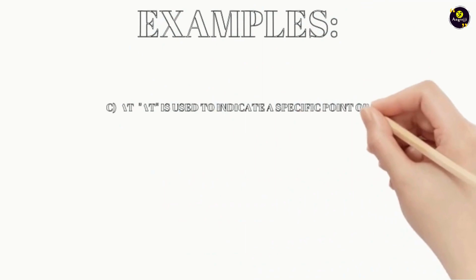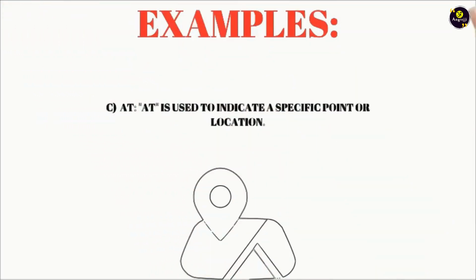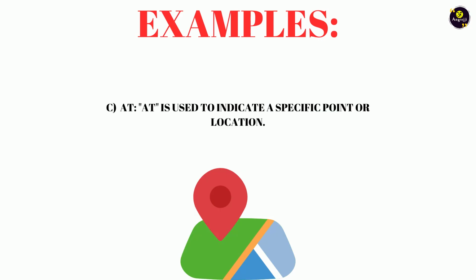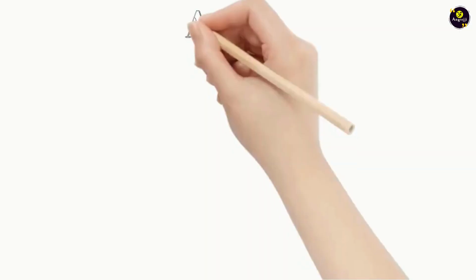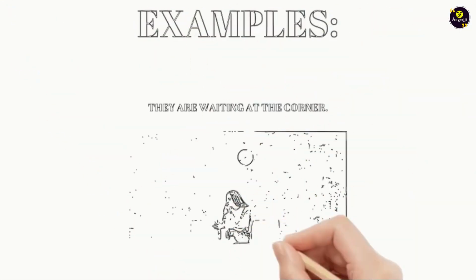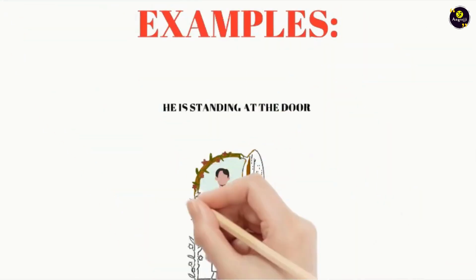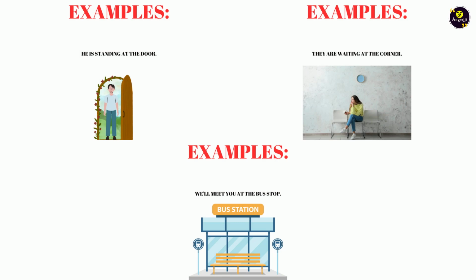The third one is at. We use at to indicate a specific point or location. जब भी हम किसी specific जगह और location की बात करते हैं, तब हम at को यूज करते हैं. For example, we'll meet you at the bus stop. They are waiting at the corner. He's standing at the door. So at the bus stop, at the corner, and at the door, these are very specific locations. That's why we have used at for it.